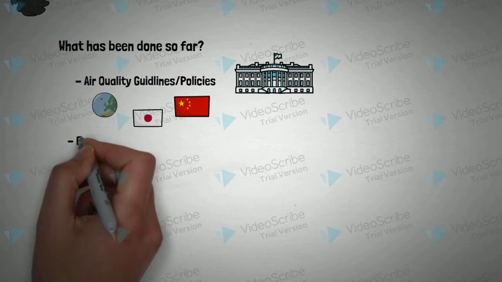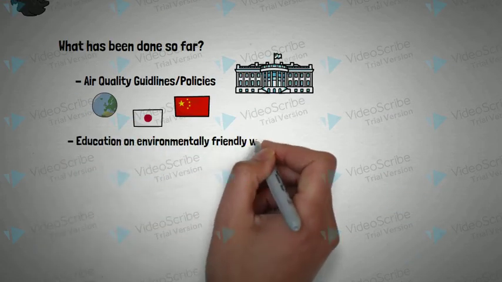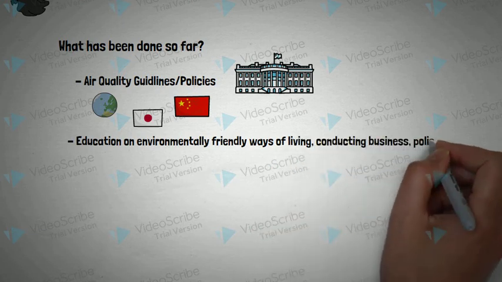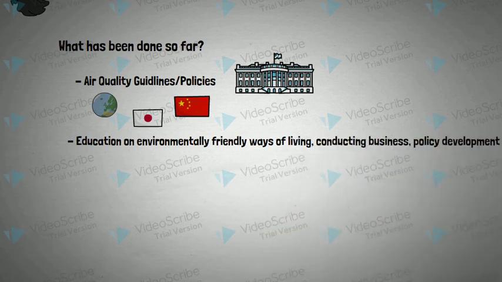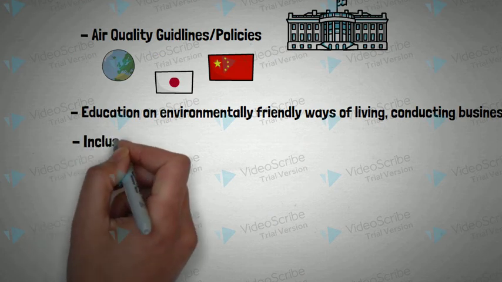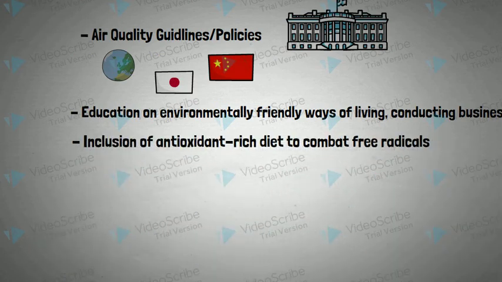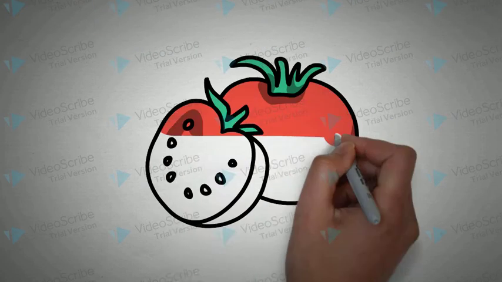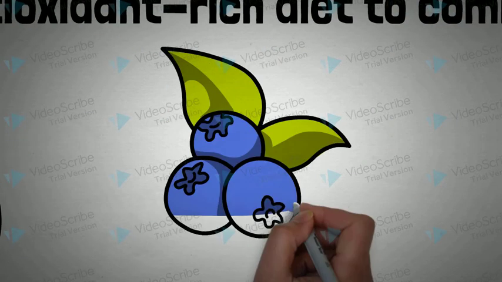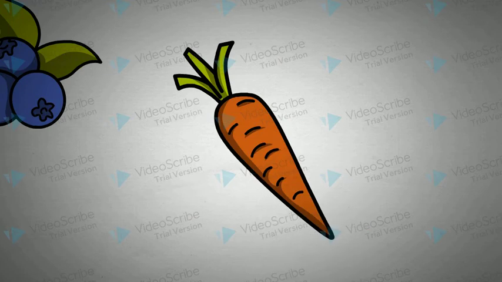Education is another important aspect in managing the rise of the problem. Different countries have promoted awareness through campaigns and continue to educate the public about the current matter. Lastly, individuals can make decisions to alleviate the issue for themselves by incorporating an antioxidant-rich diet, which helps to limit the health outcomes caused by air quality factors.